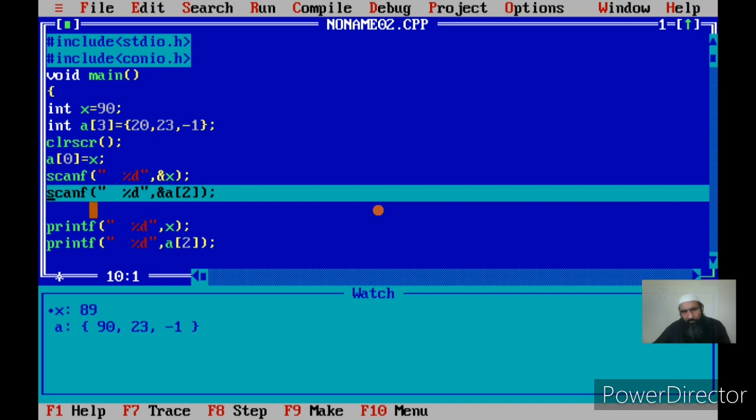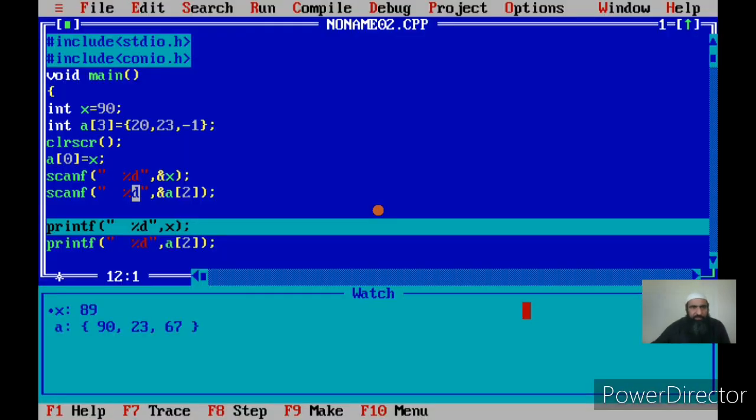Okay. Now I am scanning the third element. My third element had a value of -1. This -1 was given here in the initialization. Once I scan it, now I give a value as 67. You will see there's a change in the third element. It has become 67. So I can input the values of the element.